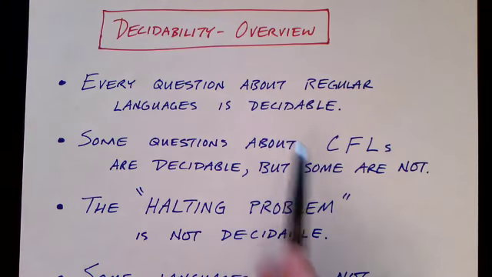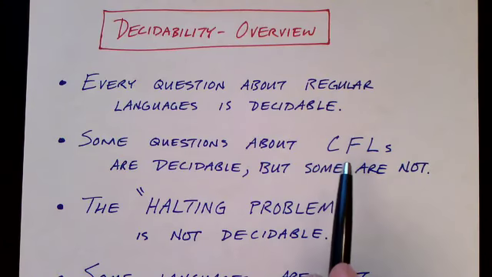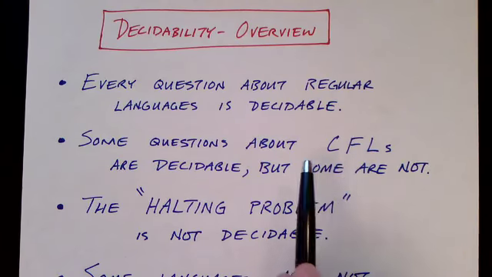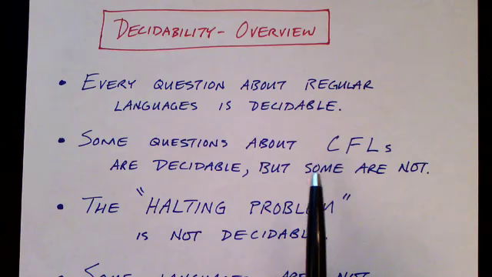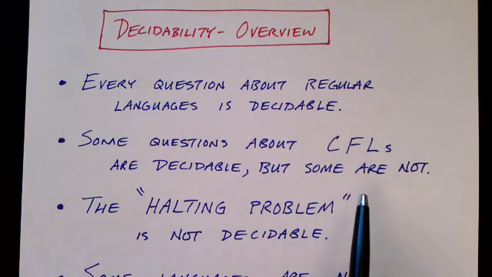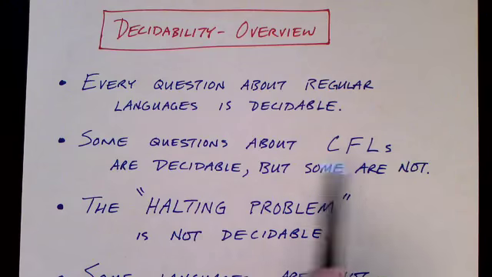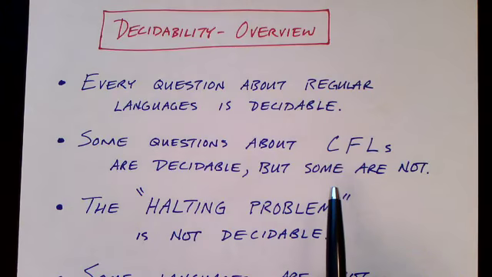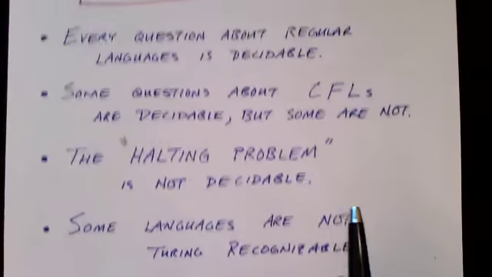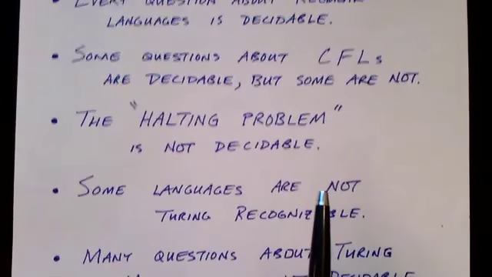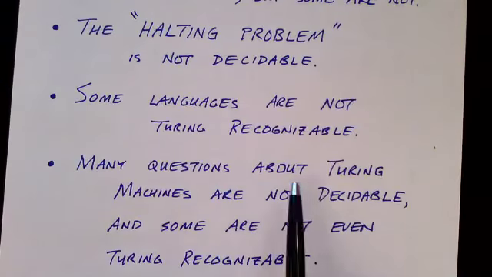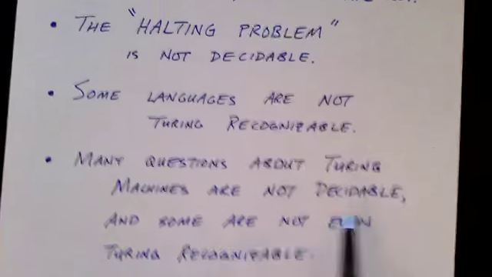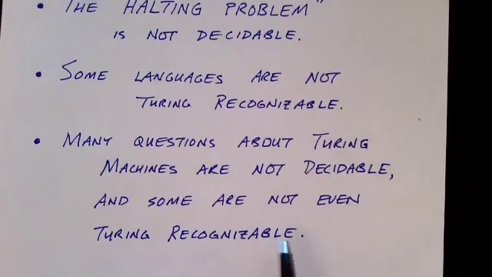When we move up the hierarchy to context-free languages, some of the questions about context-free languages are decidable, but there are some interesting questions that are not decidable. So we start to get a little bit more interesting here because some problems in this area are not decidable. When we get into the question of Turing machines, we'll find that many of the questions about Turing machines are not decidable, and it turns out that some are not even Turing recognizable.